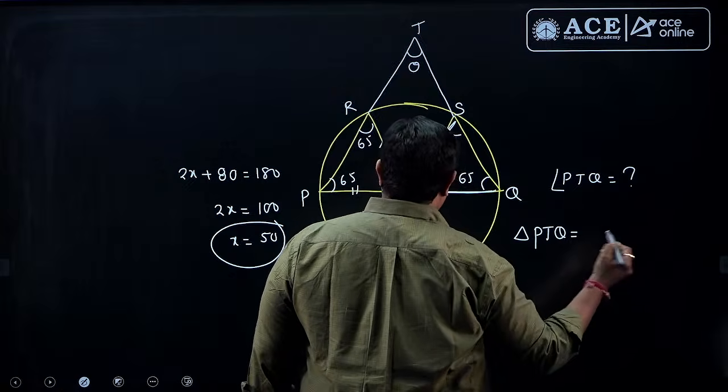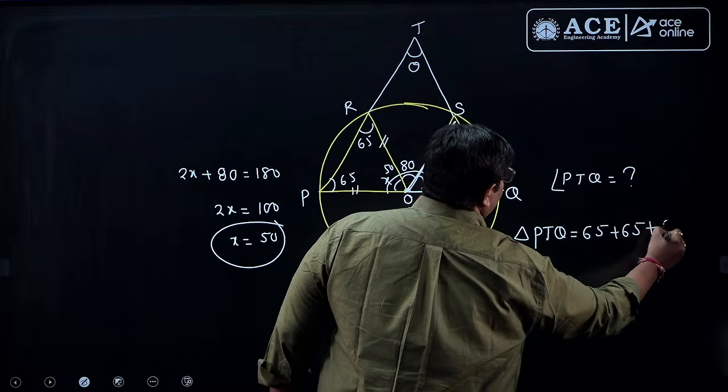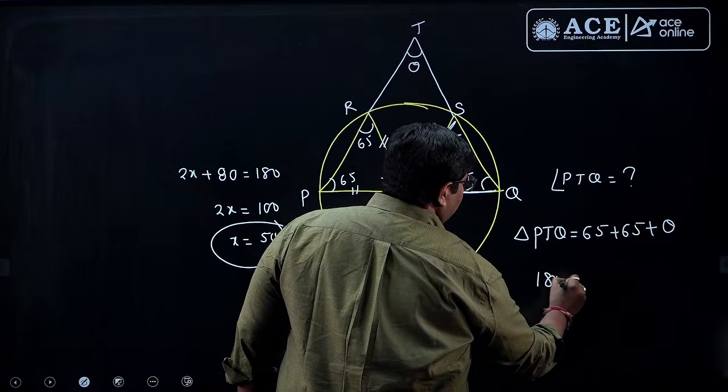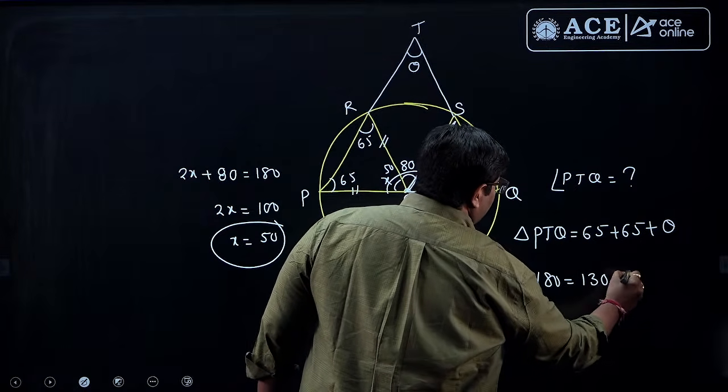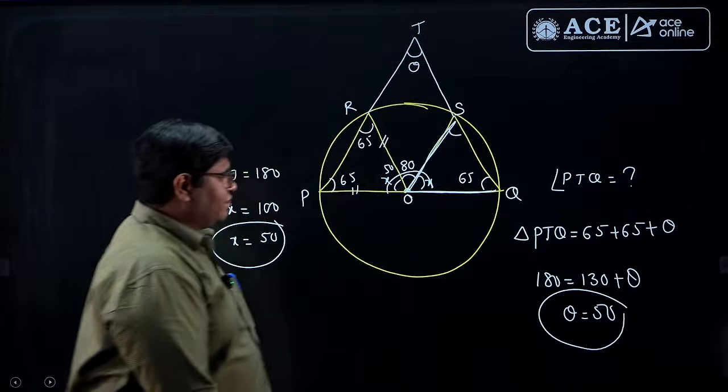The sum of the interior angles is 180. So 65 plus 65 plus theta. So 180 is equal to 130 plus theta. So theta is equal to 50 degrees. Theta is equal to 50 degrees.